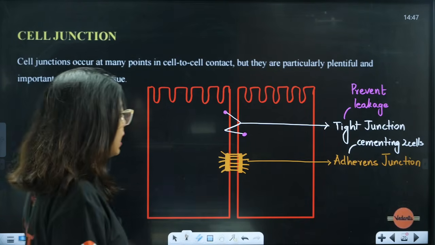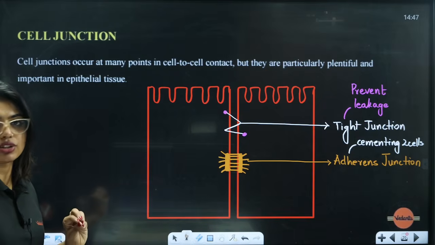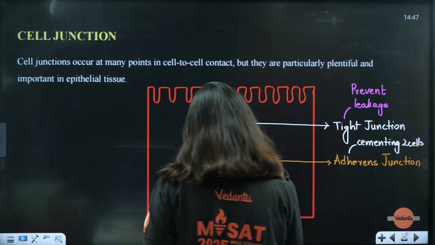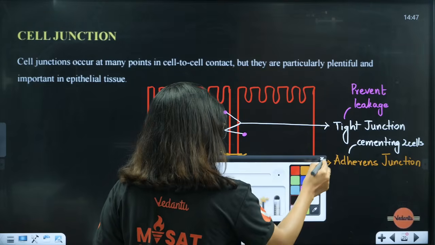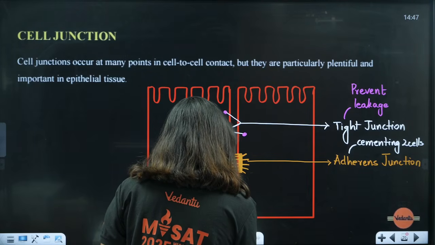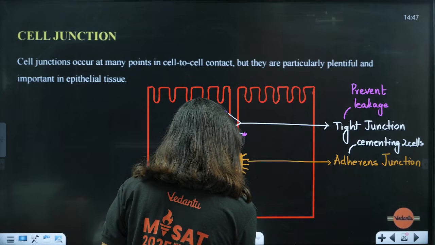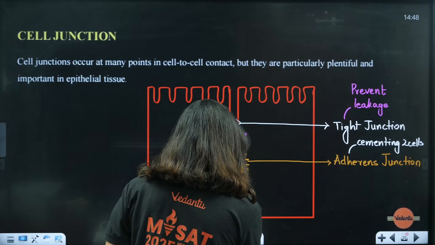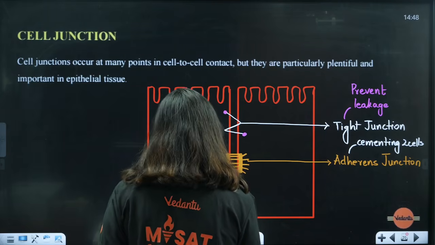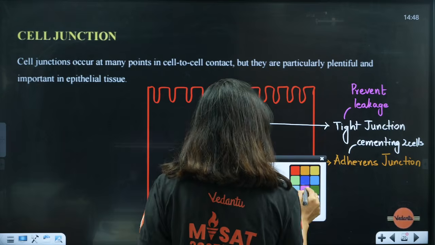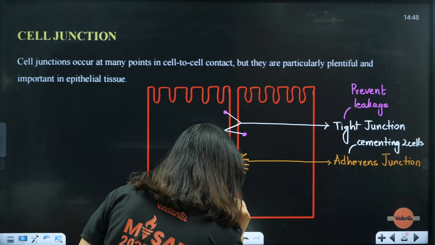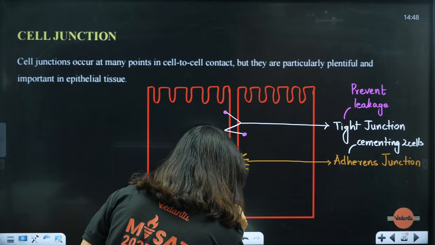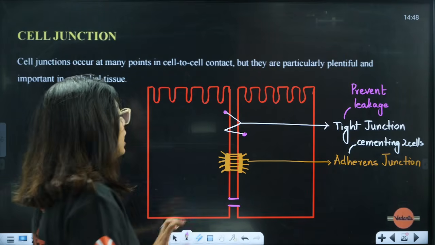Okay, last one, the gap junction. This one will help both the cells to communicate with each other.